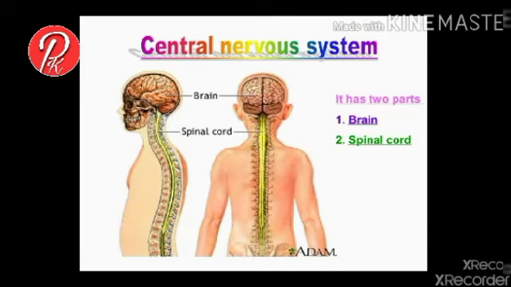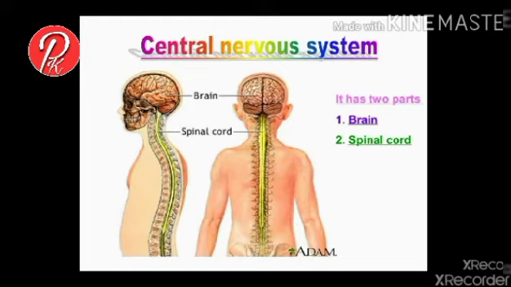The human nervous system is divided into two parts. One is the central nervous system, second is the peripheral nervous system. The central nervous system contains two parts, which are the brain and spinal cord, present in the central axis of our body. The peripheral nervous system is further divided into two parts. One is the voluntary nervous system, second is the involuntary nervous system.